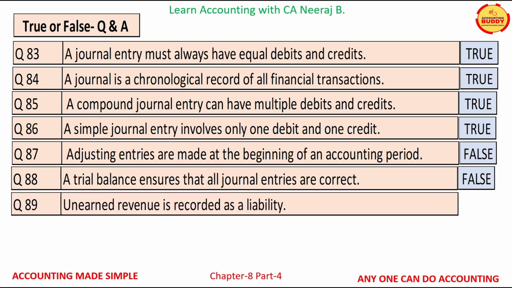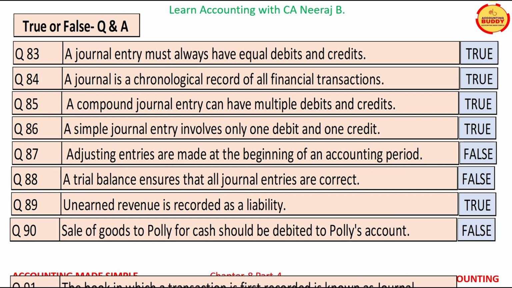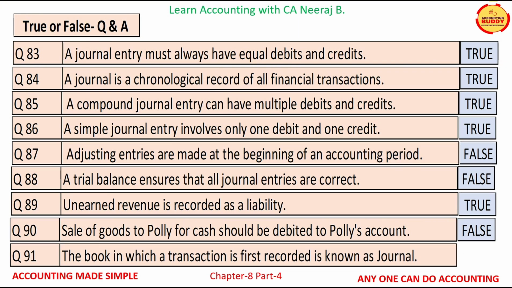Question number 89, unearned revenue is recorded as a liability. This is a true statement. Question number 90, sale of goods to Polly for cash should be debited to Polly's account. This is a false statement. Question number 91, the book in which a transaction is first recorded is known as journal. This is a true statement.